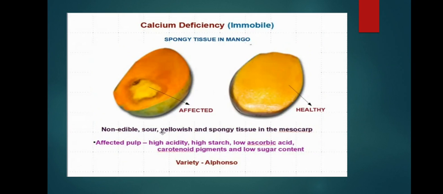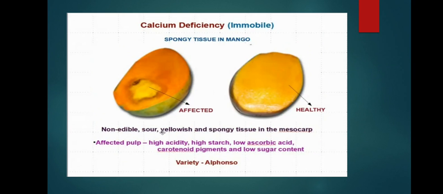Calcium deficiency also causes spongy tissue in mango, which is a very dangerous disease. We will see about it. Affected fruits we can identify: non-edible, sour, yellowish, and spongy tissue in the mesocarp. In the mesocarp, it will show spongy tissue in mango. It is also a physiological disorder.